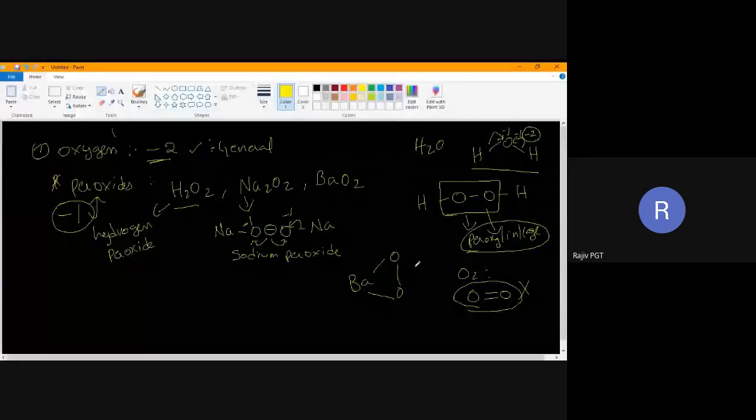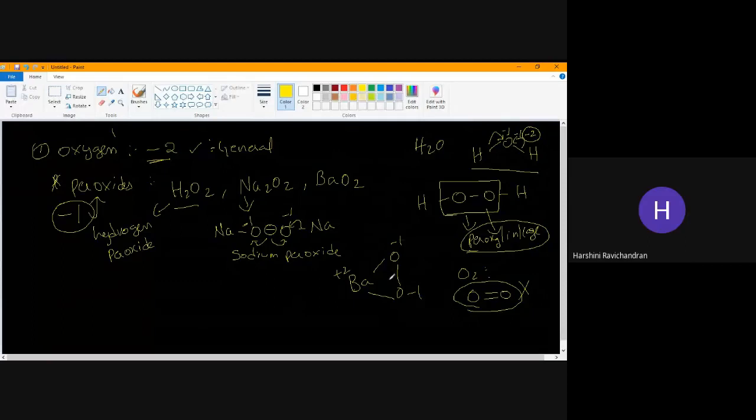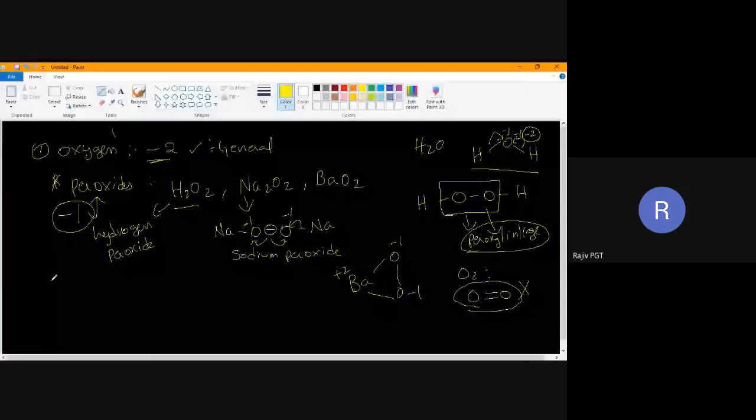Suppose barium, oxidation state here will be +2. This will be -1. This will be -1. Clear? Any doubts? Okay. Oxidation state of oxygen will generally be -2. In peroxides, what is the oxidation state? -1. Very good.